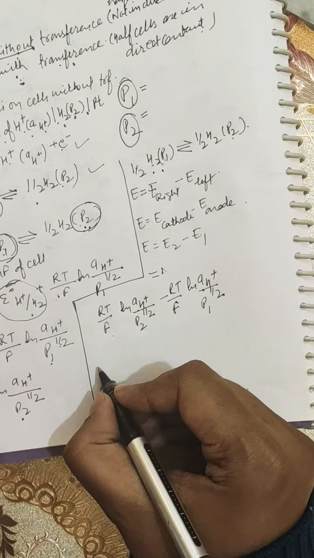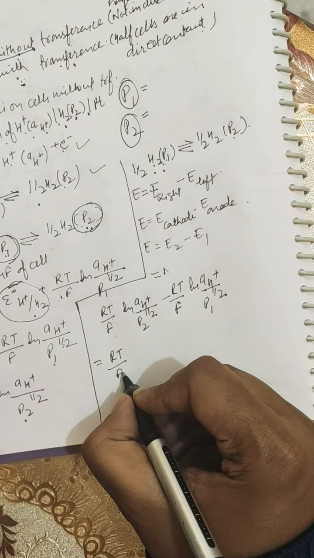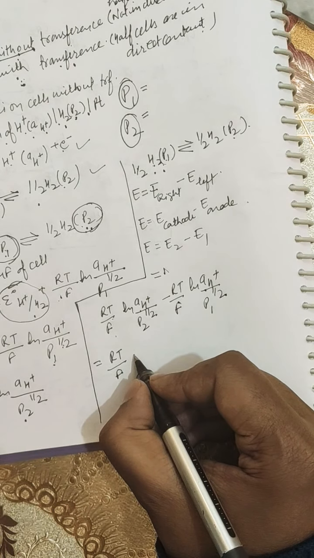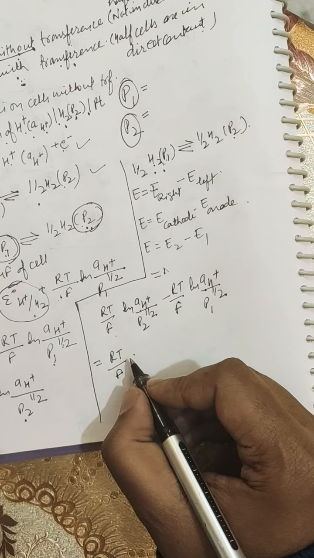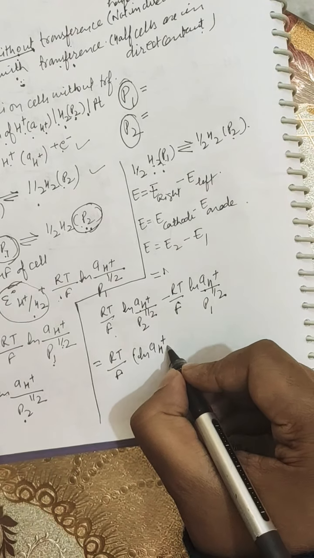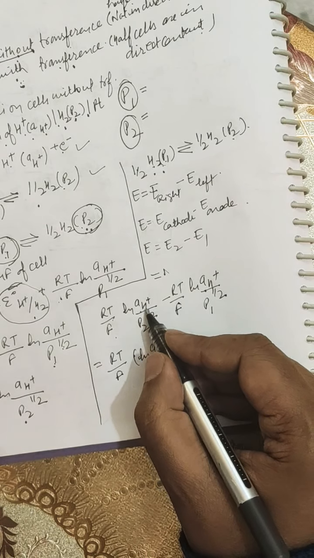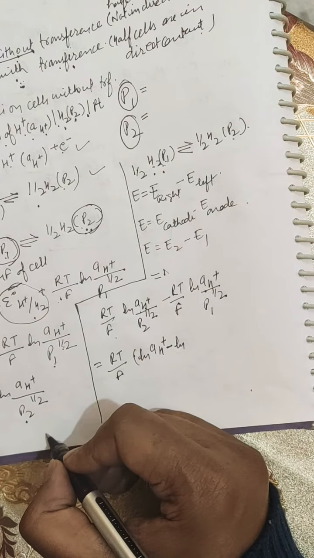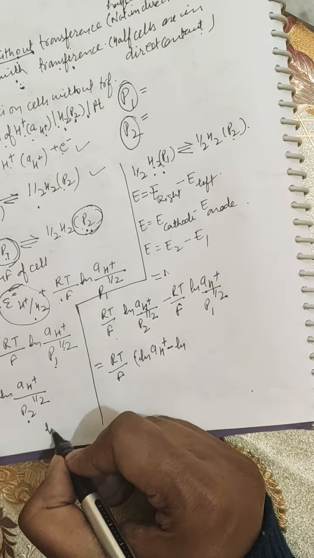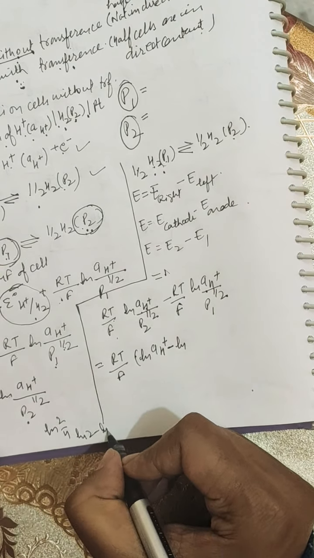So by simplifying the above terms, RT over F into ln of a_H+ minus ln of P2 raised to power half. Here ln 2 over 4 means ln 2 minus ln 4.